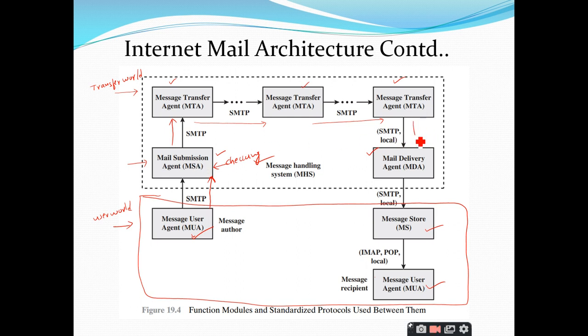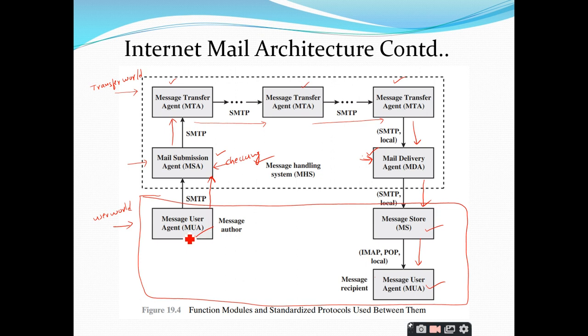And once you receive the email from this MTA, it will be handed over to the mail delivery agent. The mail delivery agent's responsibility is similar to that of the MSA. It will check for the validity of the message. It will check whether it is in the correct format or not. When it is satisfied, it will be sent to this message store. And if everything is right, it will simply give it to the message user agent.